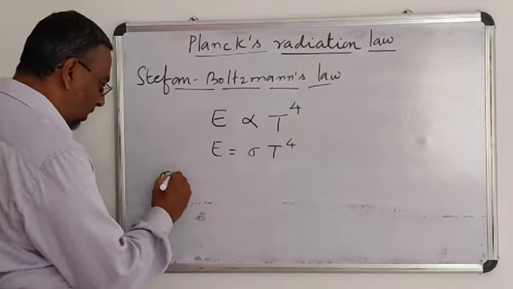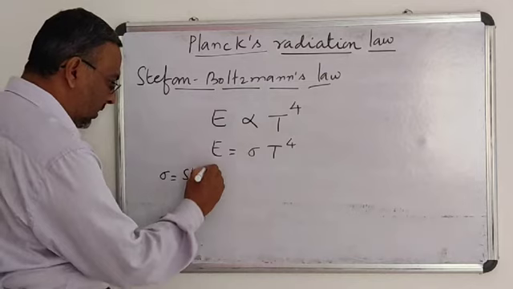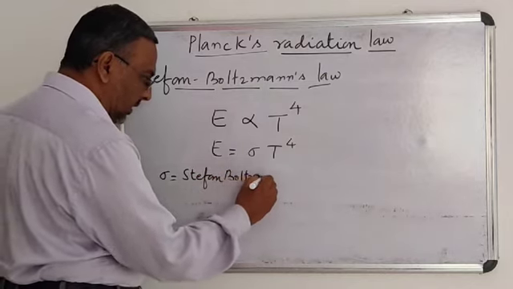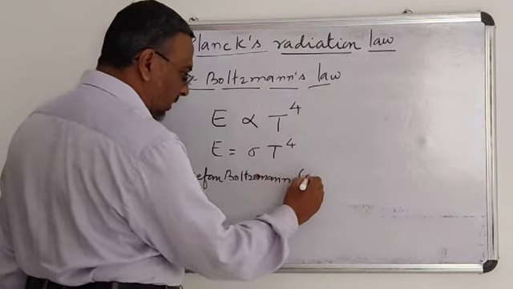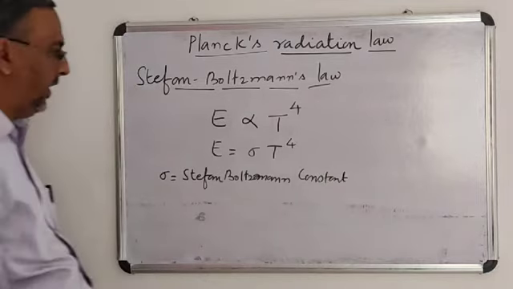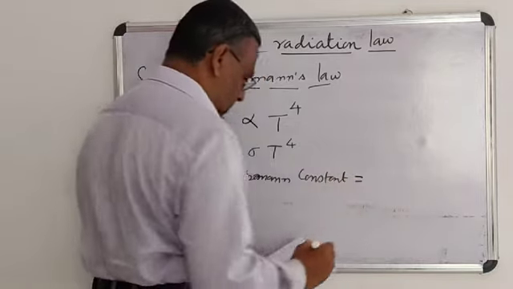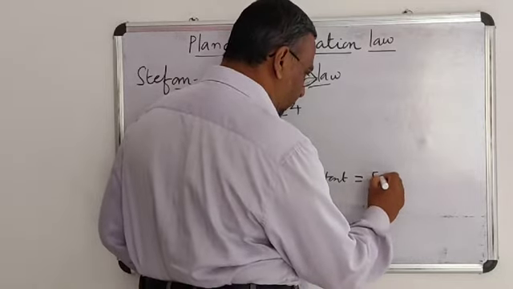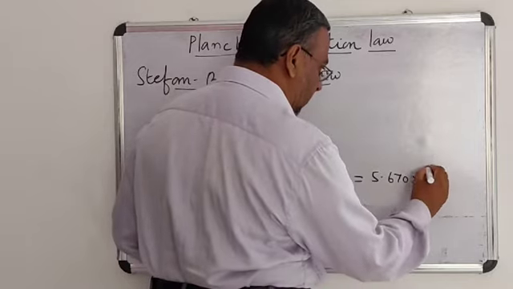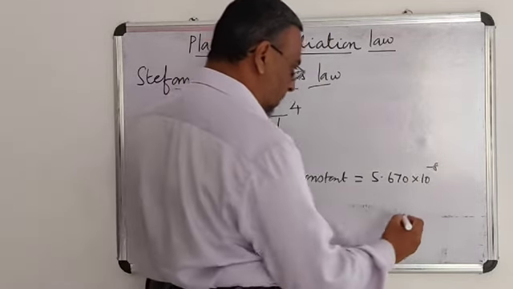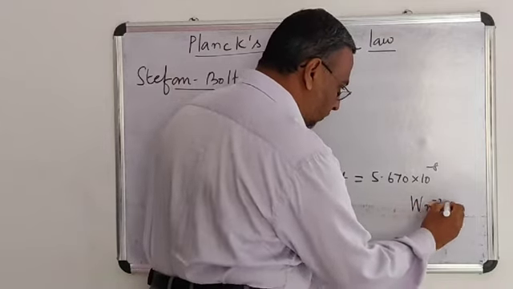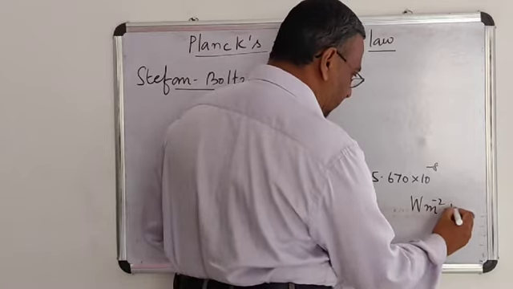This sigma is called the Stefan Boltzmann constant. Its value is found to be 5.670 × 10^-8 m^-2 K^-4.